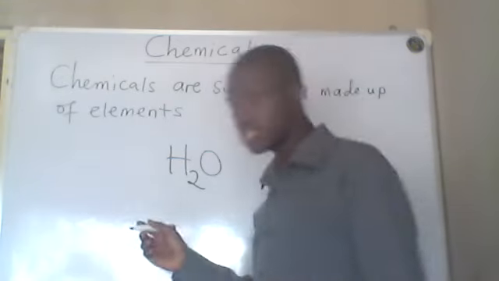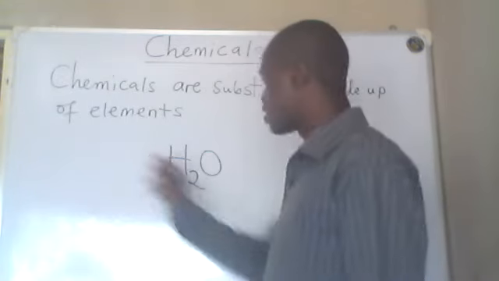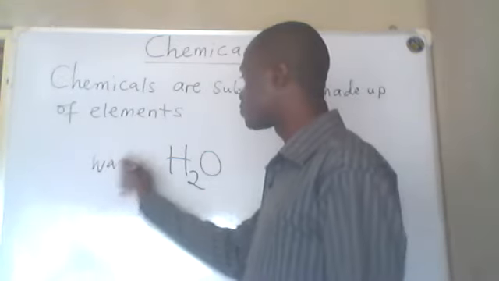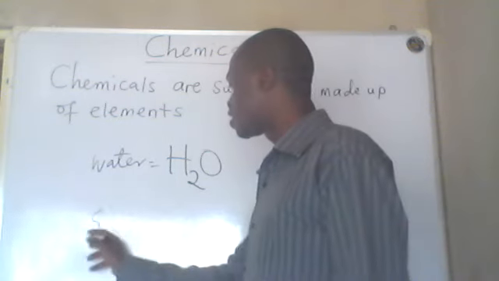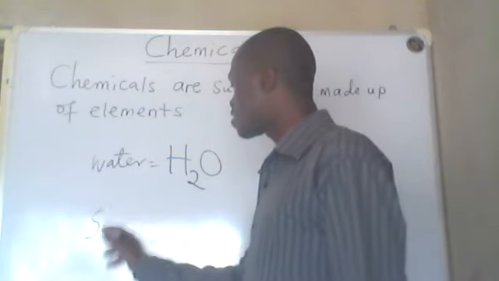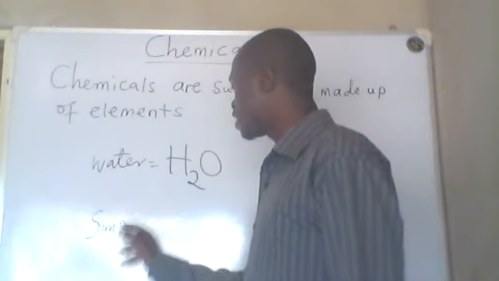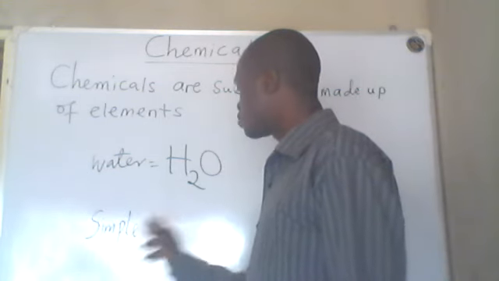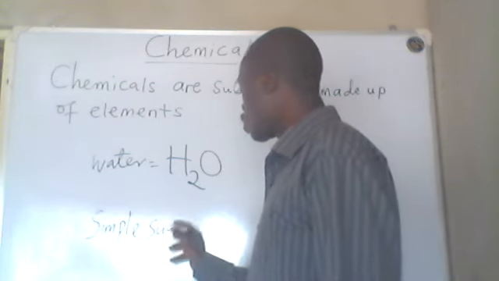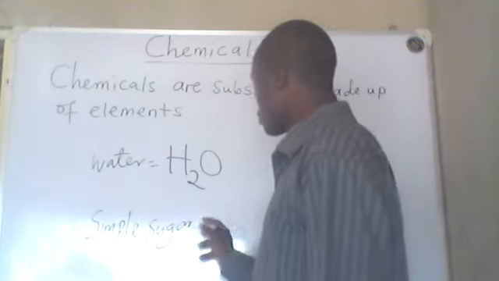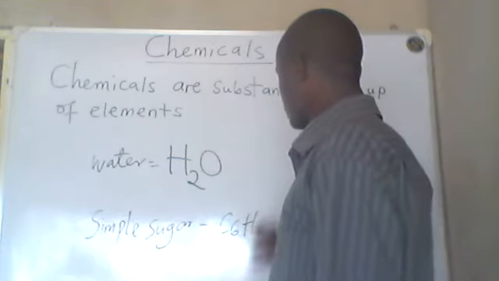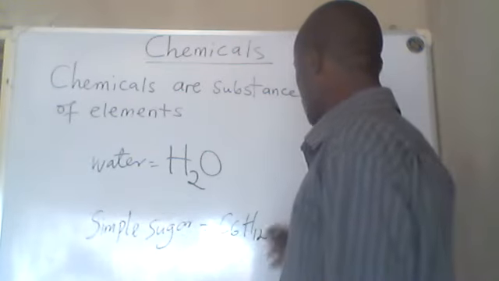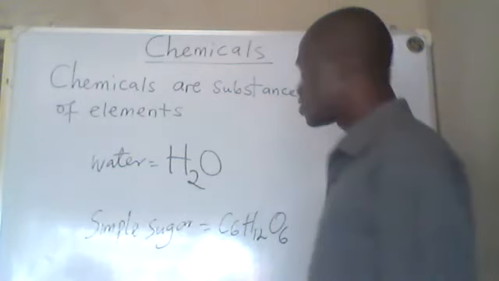All of us eat sugar. Let's talk about simple sugar, the one we eat at home. That one is C6H12O6.